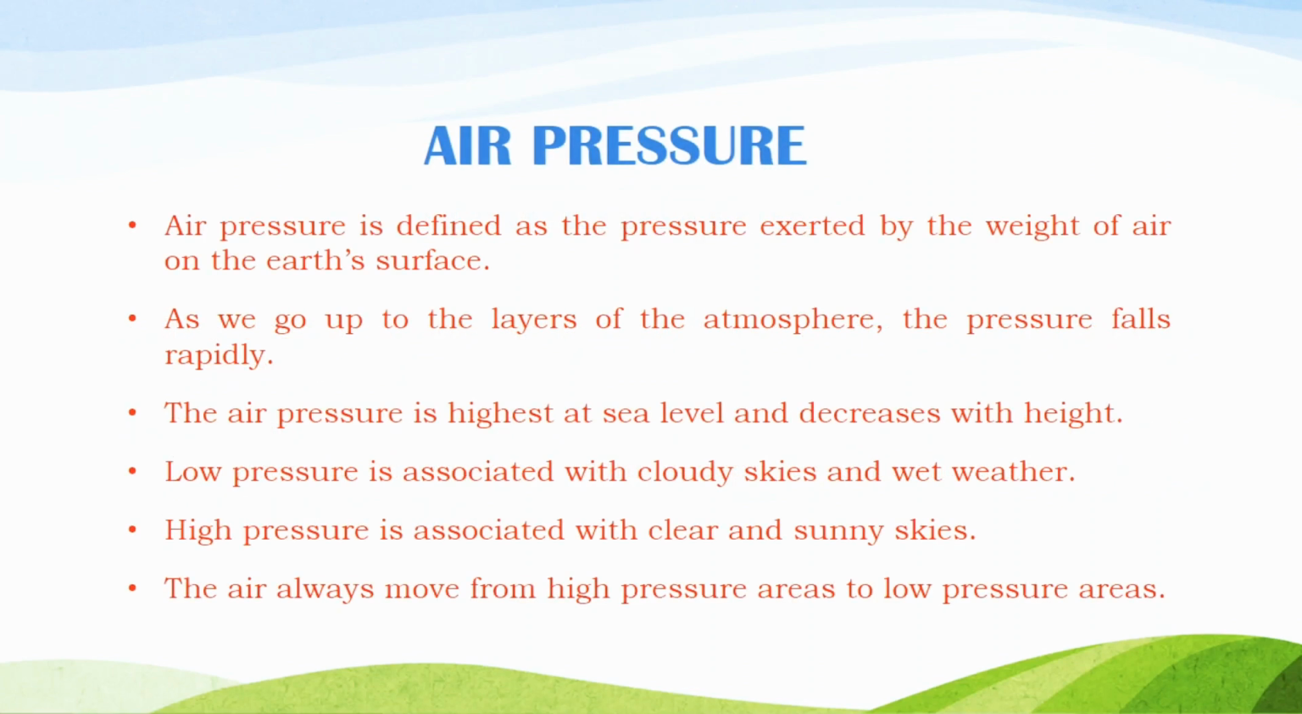Here the first heading is air pressure. What is it? Air pressure is defined as the pressure exerted by the weight of the air on the earth's surface. So in simple language, air pressure means the weight of the air. Next, as we go up through the layers of the atmosphere, the pressure falls rapidly. That means when we go up, air pressure will go down.